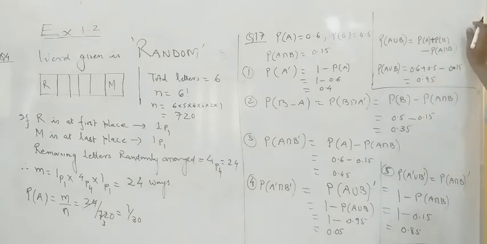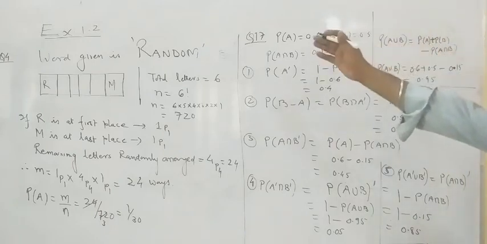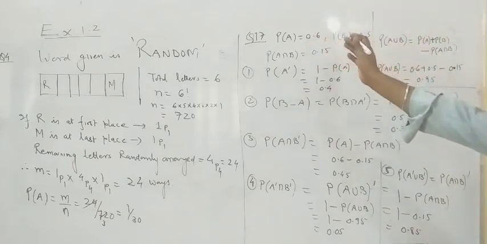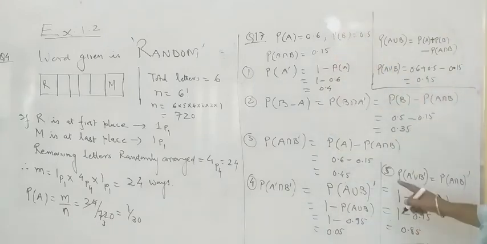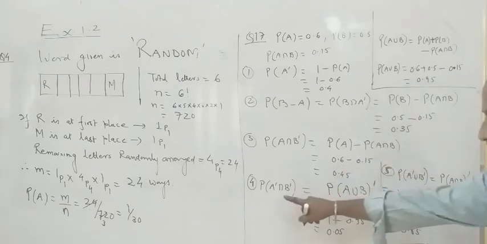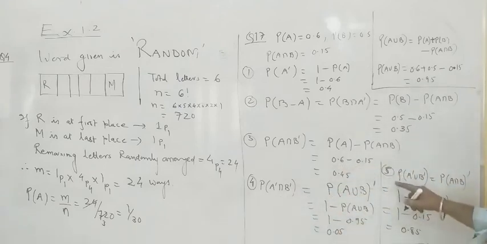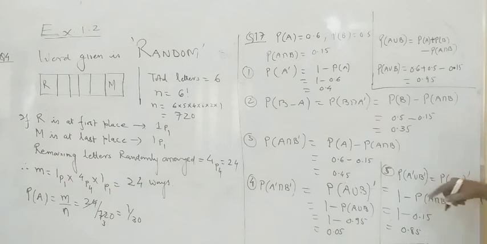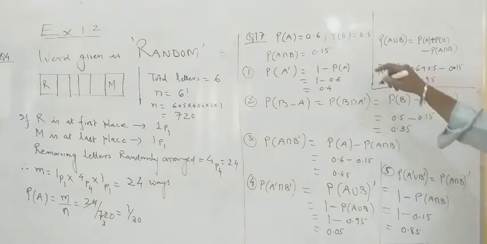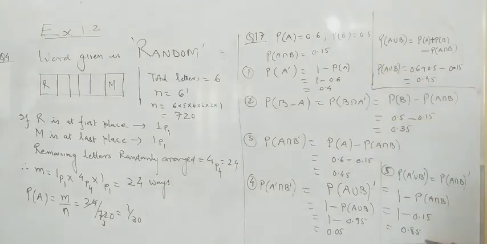One last part. So this question again I am telling you, in this question we are applying all the formulas which I told you today itself in this session. Fifth part is probability of A dash union B dash. See, here A dash intersection B dash and here A dash union B dash. So again using De Morgan's law, you utilize that formula: probability of A intersection B dash, then the complement of that event, 1 minus 0.15, answer will be 0.85.